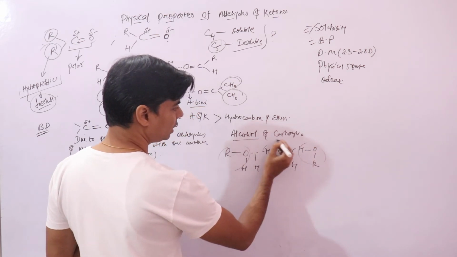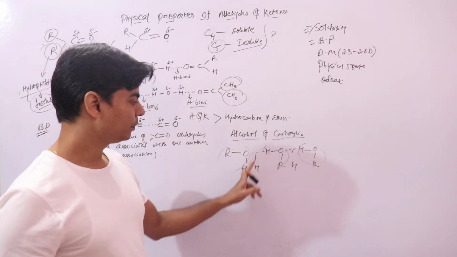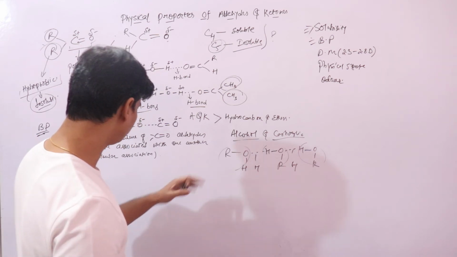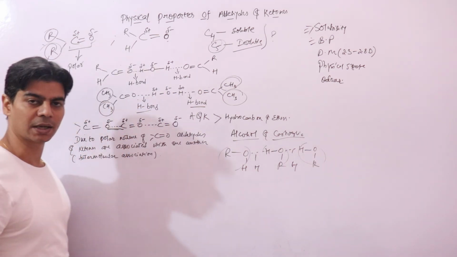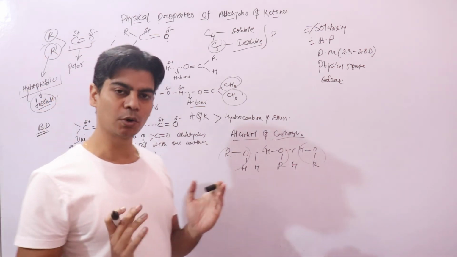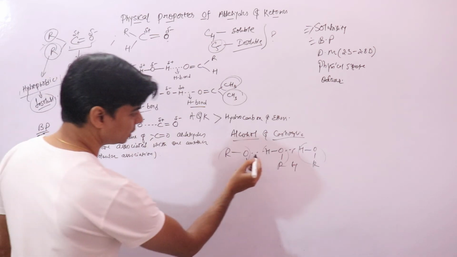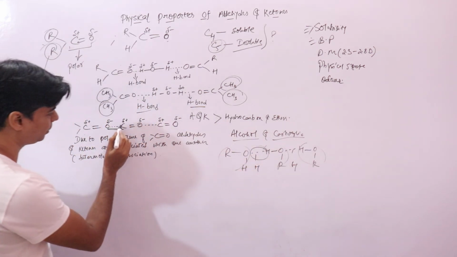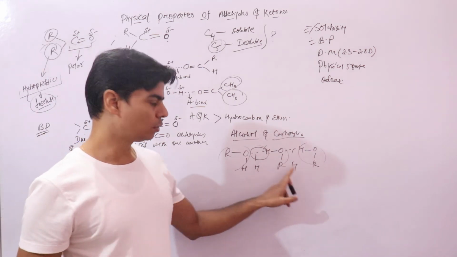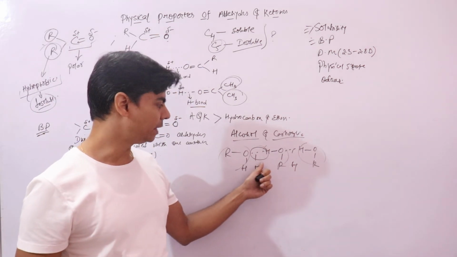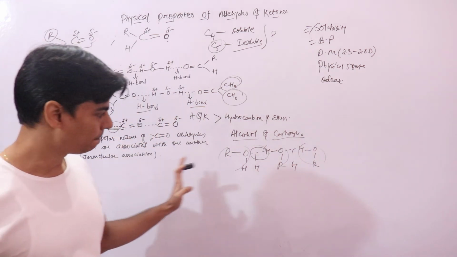Similarly, carboxylic acids are also associated via hydrogen bonding. Hydrogen bonding is stronger compared to this dipolar interaction due to the polar nature. So you have to give alcohols more energy to separate them, because a hydrogen bond is stronger than this association.